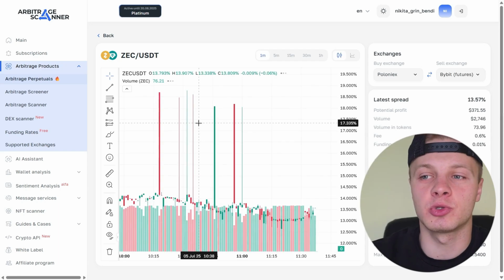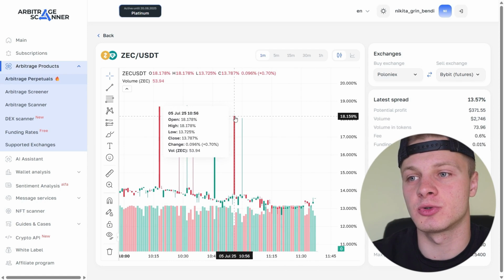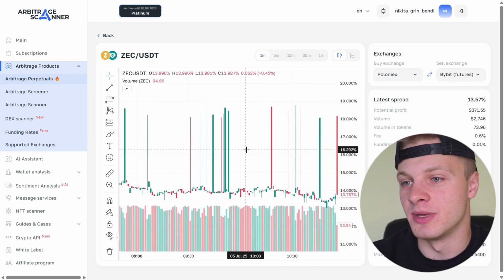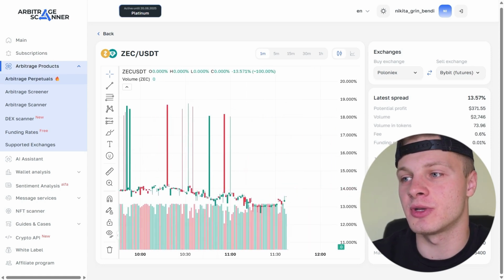That is, you can see how the token behaved before. We can see there were some sharp jumps in the spread here, and you can catch those jumps. Of course, you need to sit and monitor constantly. This is still a 1-minute chart, but in any case, it often has a spread, and here you can track it by the history.